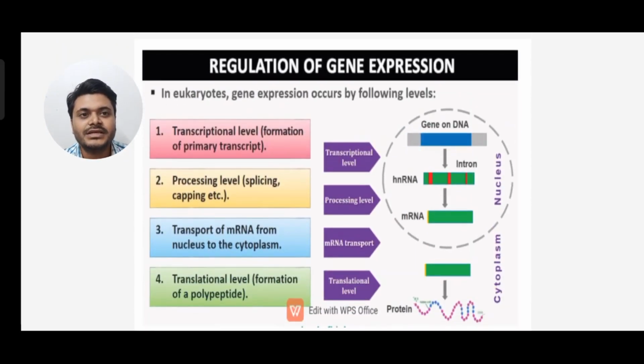So under regulation of gene expression, in eukaryotes, gene expression occurs at the following levels. You can see a gene of DNA is converted into hnRNA, which has both exons and introns, and then it is converted into mRNA, and then comes the translation part.